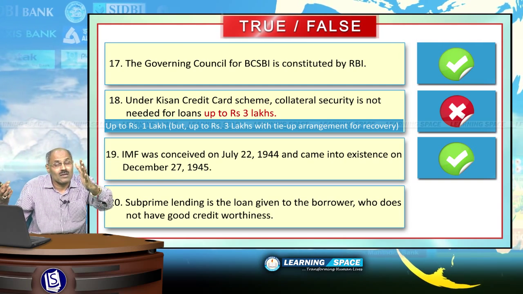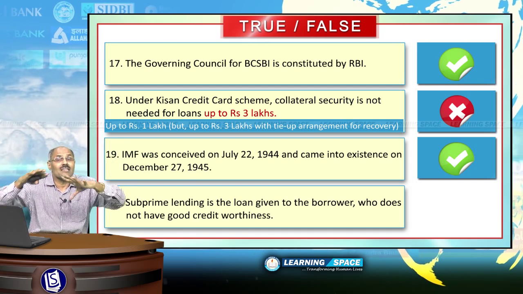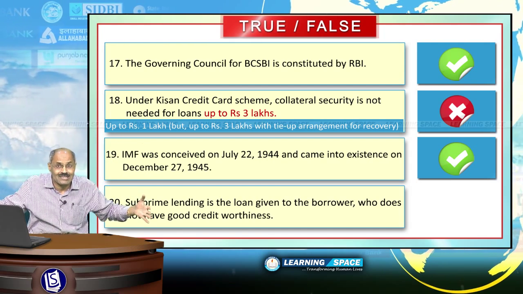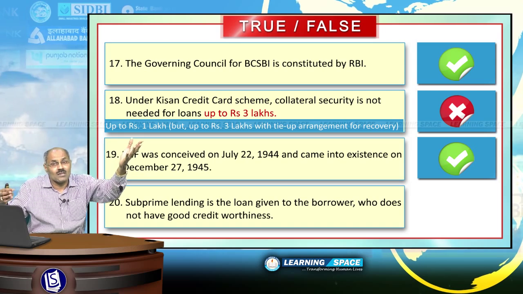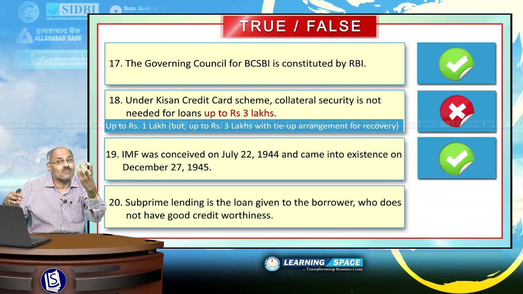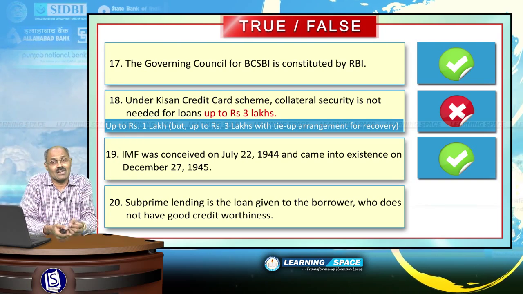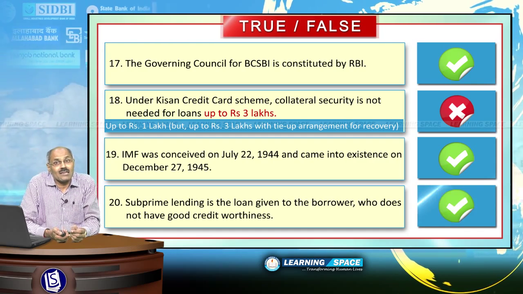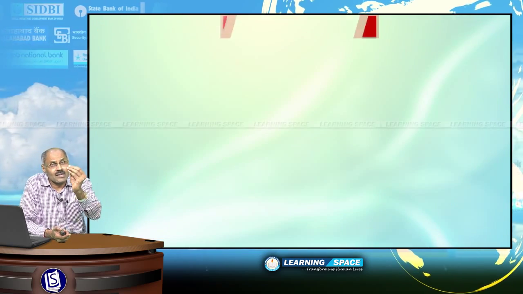That was the problem in the year 2008, where the entire world financial system collapsed because of subprime lending. Especially it was triggered in the Western society. So the given sentence here is absolutely correct. Look at the next one.